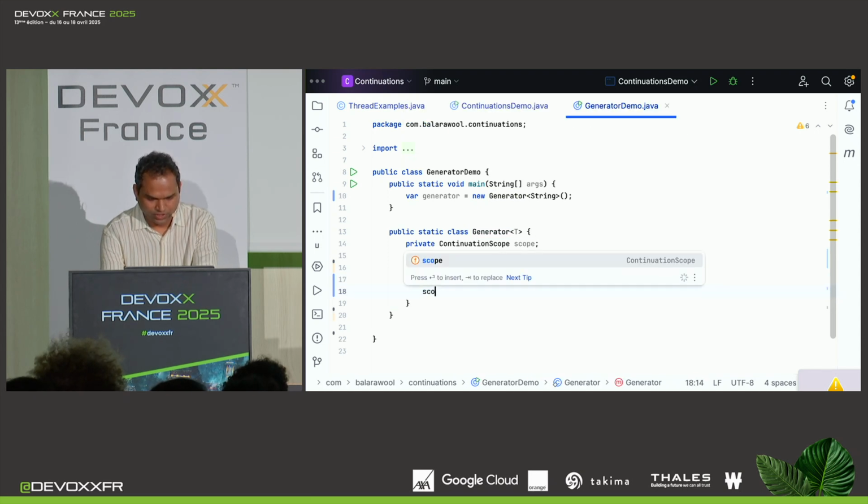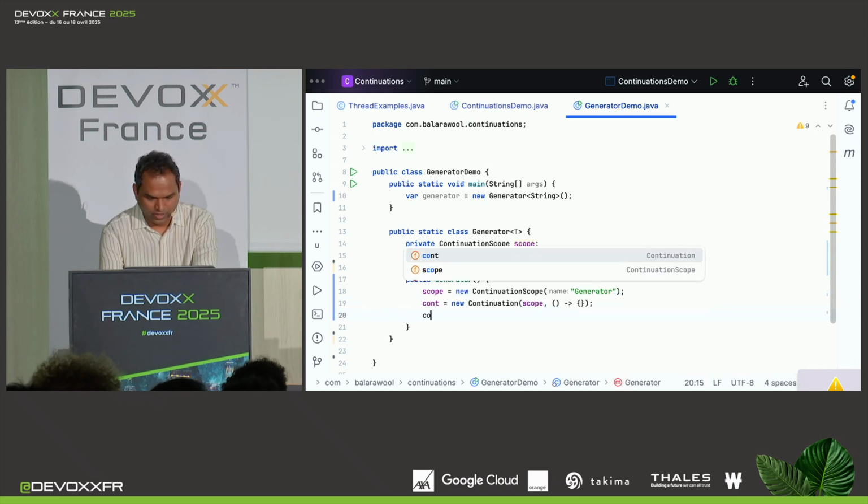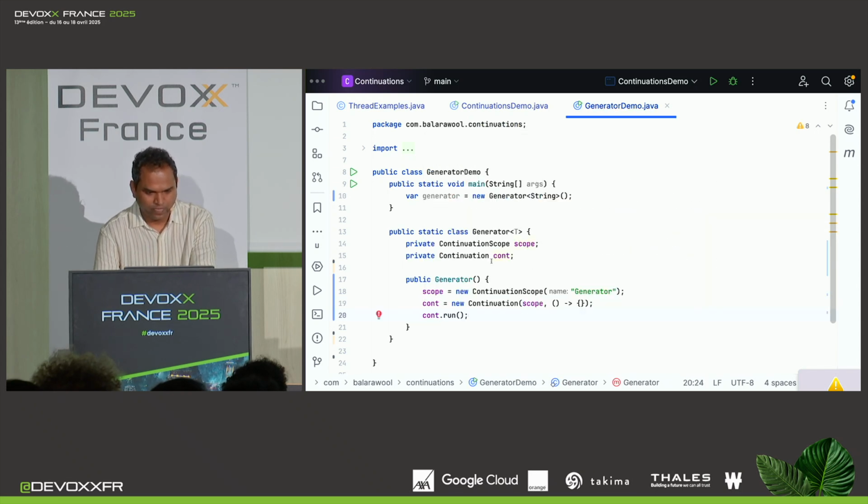The constructor basically just initializes these things. So new ContinuationScope with "generator". And the continuation is simply a new Continuation with the scope. And the runnable, let's say it is empty for now. OK, and then run the continuation.